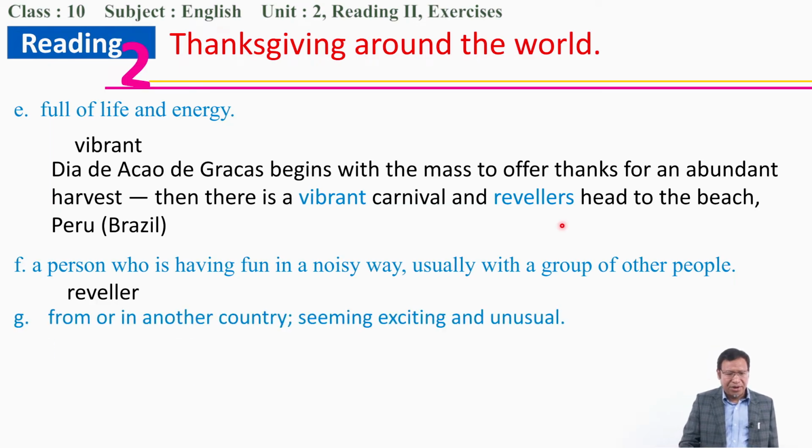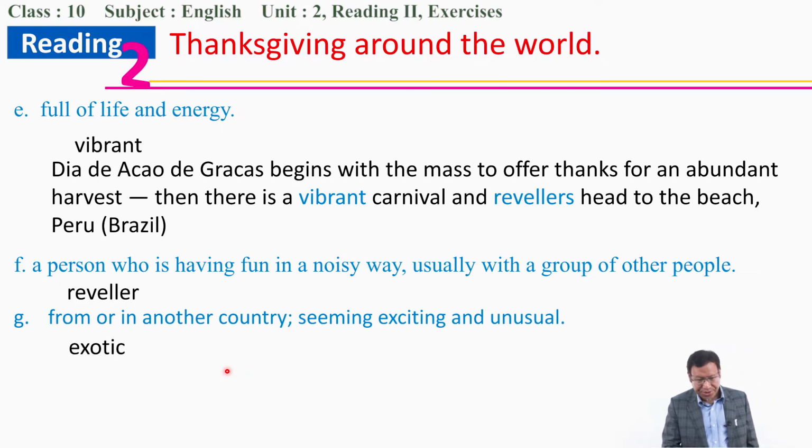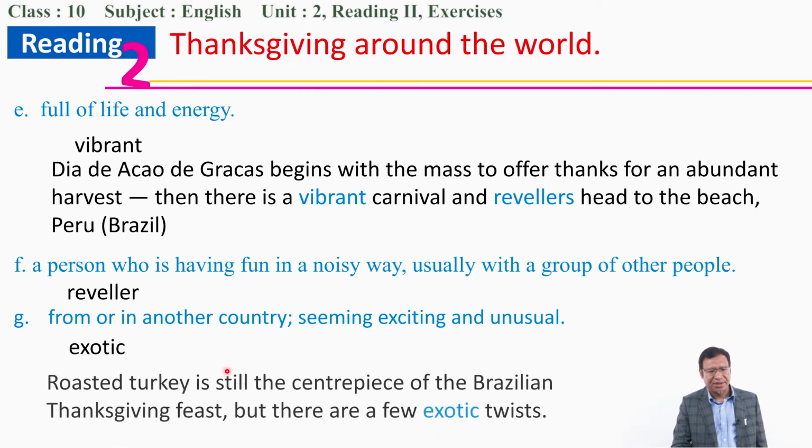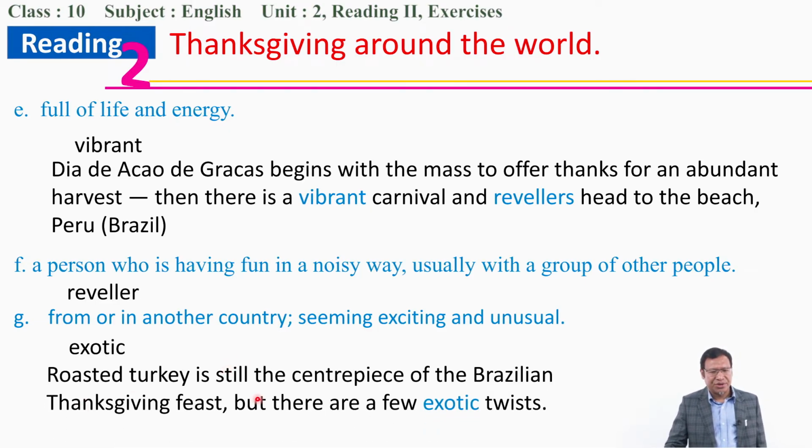Then, from or in another country, seemingly exciting and unusual. So you can find also in the same text, what can it be? From another country, foreign, unusual, very different. We have learned in the text. So that is exotic. So exotic is something very different. For example, roasted turkey is still the centerpiece of the Brazilian Thanksgiving feast, but there are a few exotic twists. It talks there.